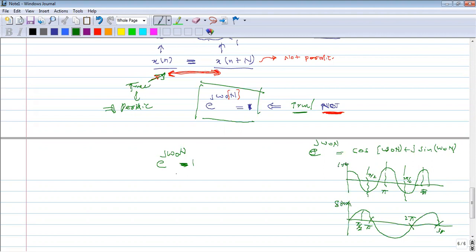So to satisfy this value, you can see that it is a complex value. If this complex value should be equal to 1, what happens here? It is a simple question. I think you can answer it. If this is equal to 1, what should this part be? It is 1. Oh, sorry, it should be 0.